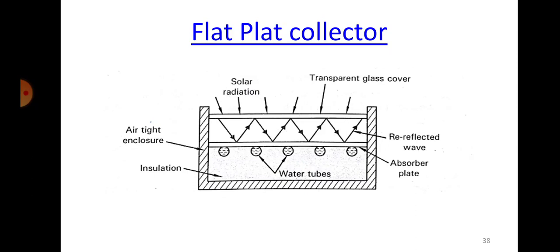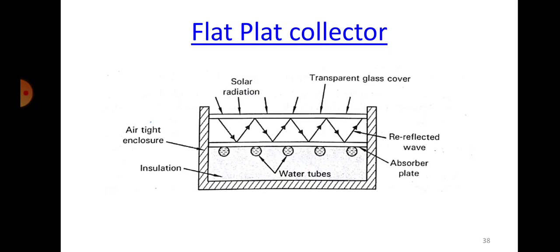Okay, so that is why we have this absorber plate. The absorber plate will absorb all the heat, and that heat is transferred into the water tubes. Okay, and why do we have this insulation chamber onto that? Because we don't want that heat to escape again into the atmosphere. The heat has to be trapped there, so that the maximum amount of heat is transferred into the water.